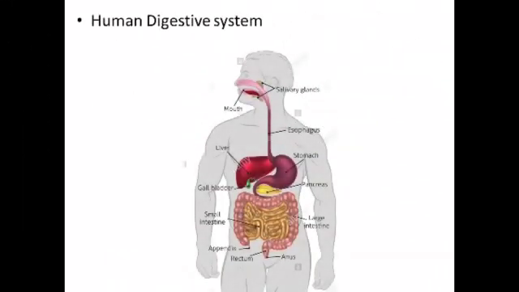The topic is human digestive system. The digestive system of human consists of the alimentary canal and its associated glands. The human digestive organs are mouth, esophagus, stomach, small intestine, large intestine, and associated glands like salivary glands, liver, and pancreas. The mouth is the special organ for ingestion of food.